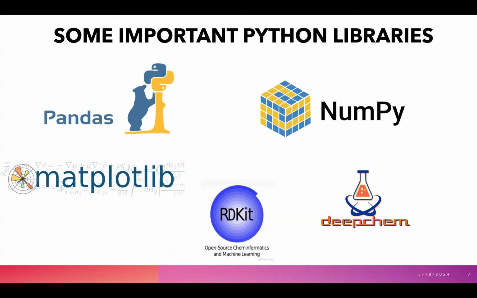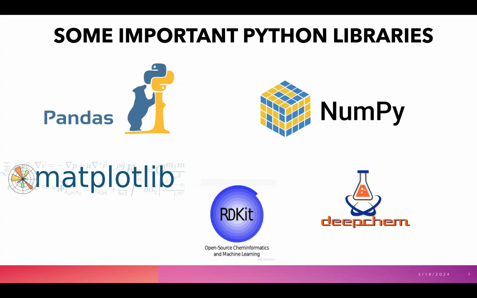Starting off with NumPy. NumPy is utilized for various aspects of drug discovery due to its efficient array operations. Array is a data type in Python, so it has very efficient operations, meaning it is very fast and easily manageable, with mathematical functions and tools for working with large data sets.